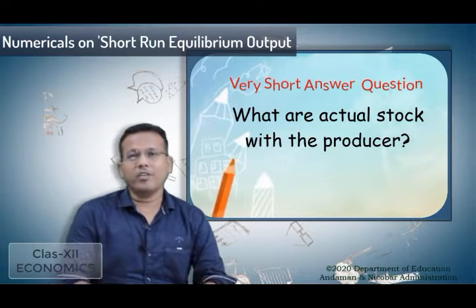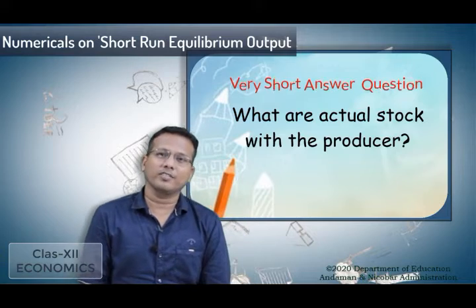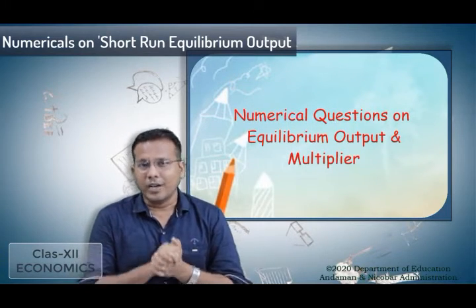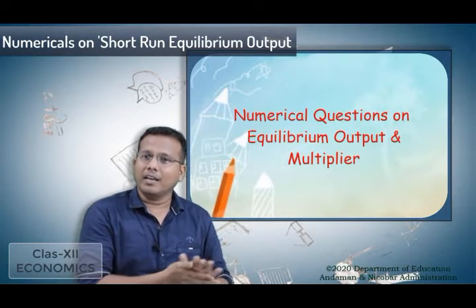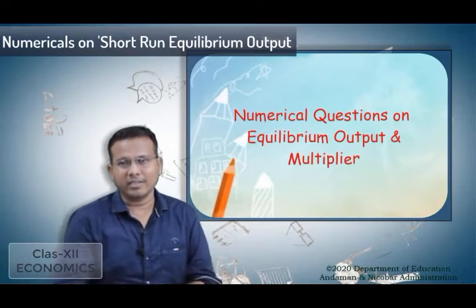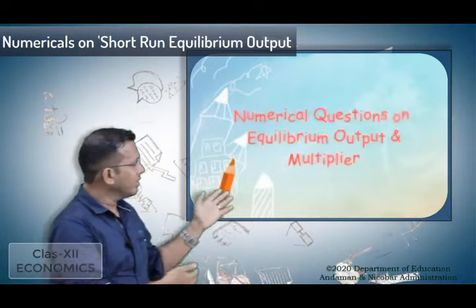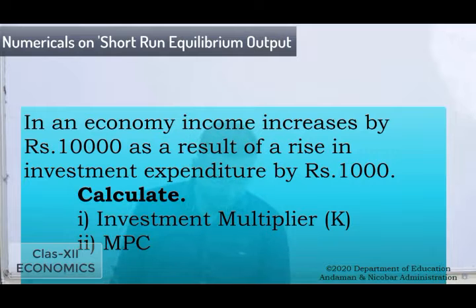Okay students, after looking at these very short answer questions, we will move to solve some numerical questions from the concept of short-term equilibrium output and the multiplier. So look at these sums carefully. Let's do the sums. Okay students, look at the question. In an economy, income increases by rupees 10,000 as a result of a rise in investment expenditure by rupees 1,000. Now calculate investment multiplier and MPC, that is marginal propensity to consume.